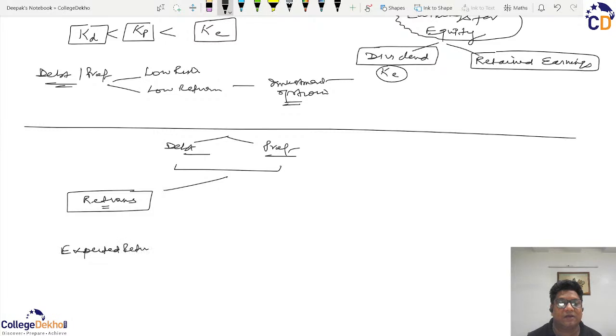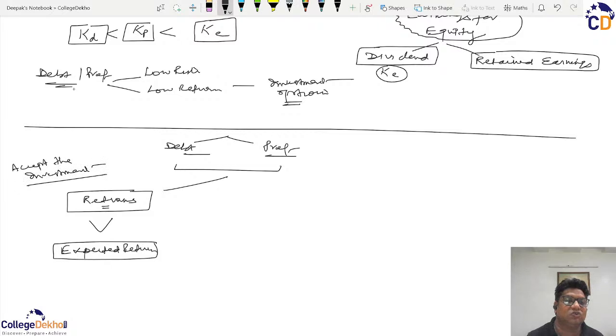So what you expect, if it is less than the returns on the debentures or the preference, it means the investment option is giving returns more than what you anticipated. Then you make a choice about the acceptance of the investment. So one criterion of making an investment choice is by calculating the available returns on such a fixed income option, and then you compare it with your expected returns, and if the available returns are more than what you anticipated, then the investment must be made.